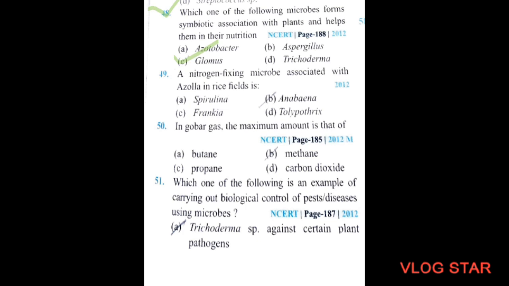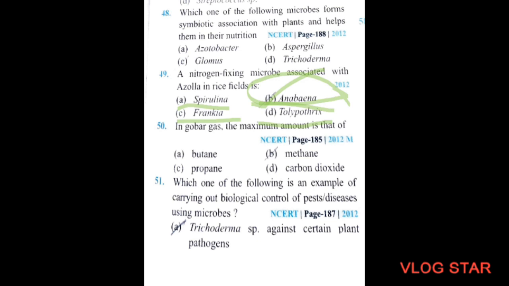The nitrogen fixing microbe associated with Azolla in rice fields is option A, Cyclospirulina, option B, Anabaena, option C, Frankia, and option D, Tolypothrix. And the correct option will be Anabaena, option B.